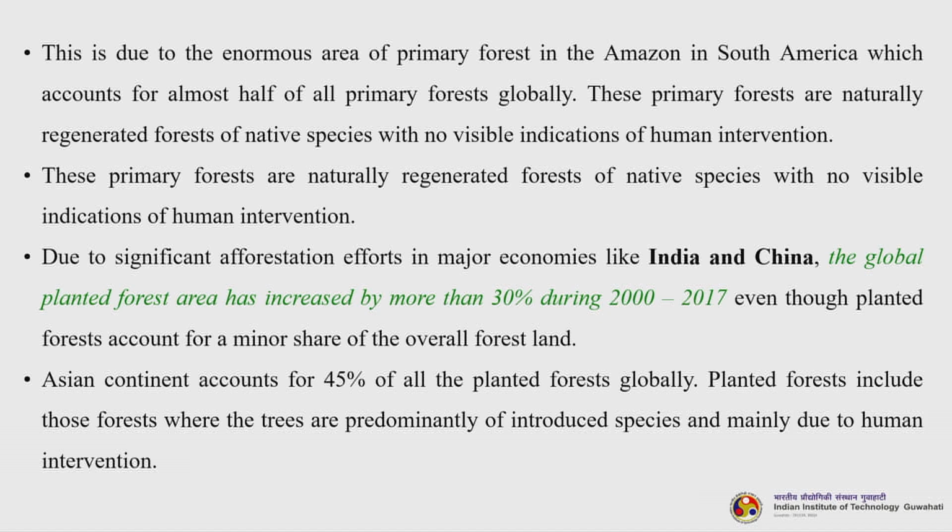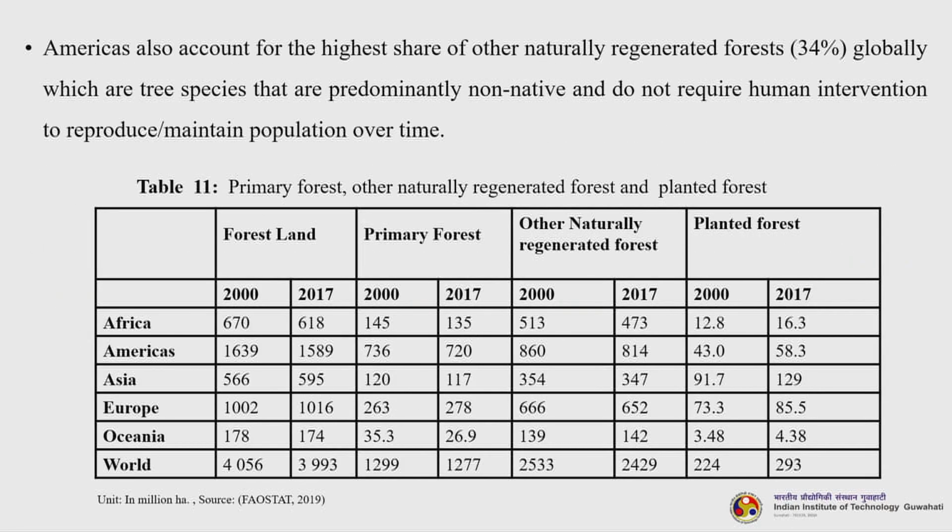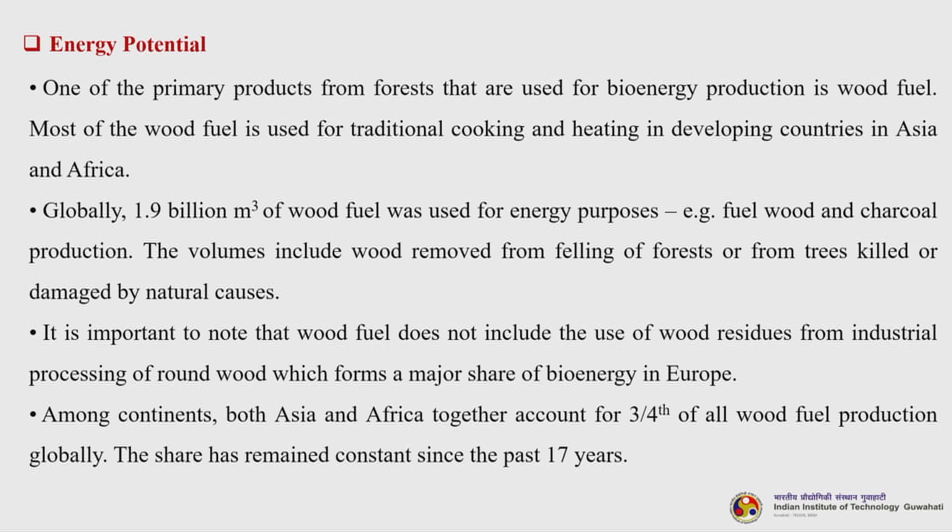So, Asian continent accounts for 45% of all the planted forests globally. Planted forests include those forests where the trees are predominantly of introduced species and mainly due to human interventions. Americas also account for the highest share of other naturally regenerated forest, 34% globally, which are tree species that are predominantly non-native and do not require human intervention to reproduce and maintain population over time. So, this particular table will tell you about the primary forest, other naturally regenerated forest and the planted forest that is available. Now, let us understand their energy potential.